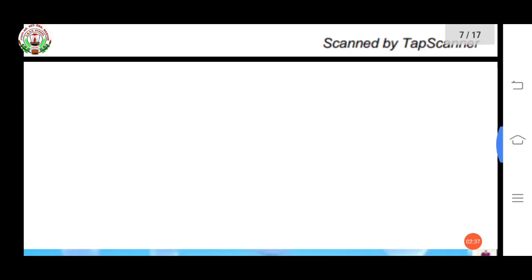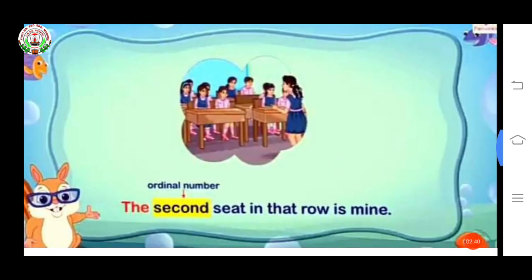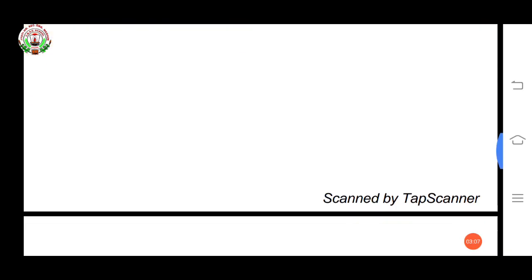First you see ordinal number. The second seat in that row is mine. So second is what? Ordinal number. Like first, the second, the third. Okay, I got the first prize. So before first we are using the. Okay, ordinal number. Whenever we are using ordinal number, we are using the. See next.